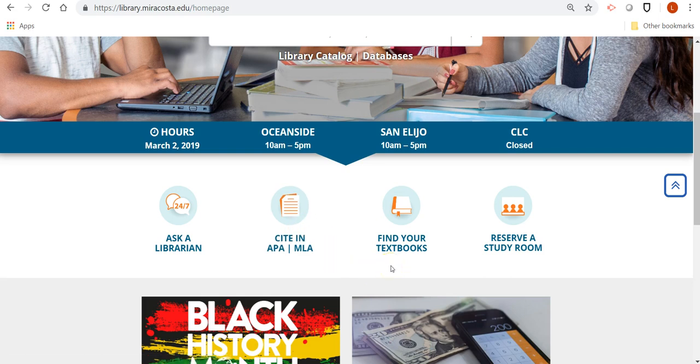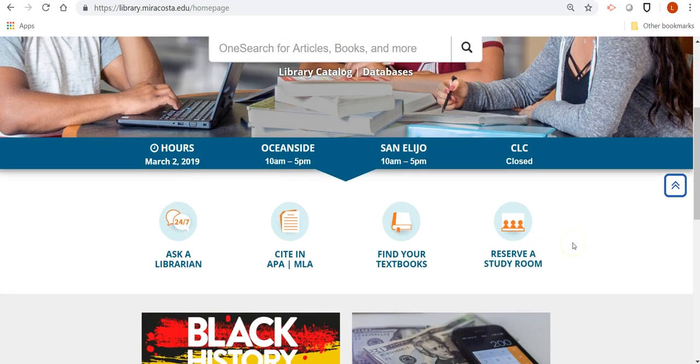Find your textbooks is always a great place to look because that is essentially something that you're going to have for most classes, and this is a way to find your textbooks for a low price, meaning no price. And you can use study rooms in the library as well.